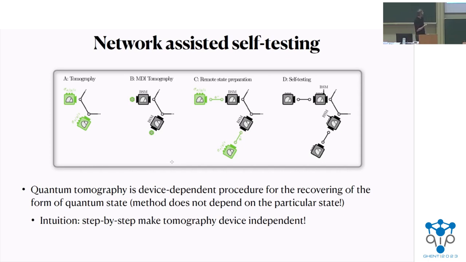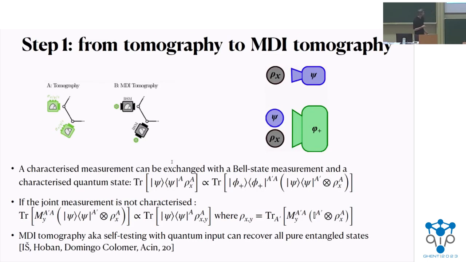So our intuition is to make the tomography process device independent step by step by introducing a network. In the first step, we want to show equivalence between tomography and something that we call measurement device independent tomography. Then we go to network-assisted tomography and finally to self-testing. So I go through each step. In the first step, we want to show equivalence. How can we find equivalence between tomography and measurement device independent tomography?